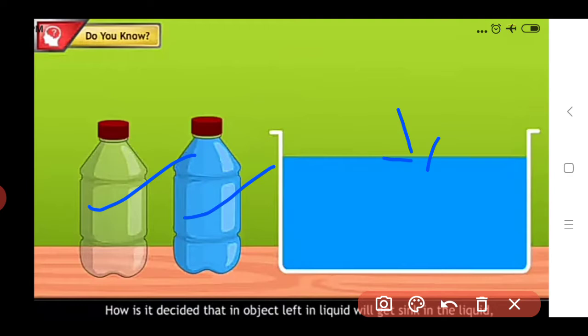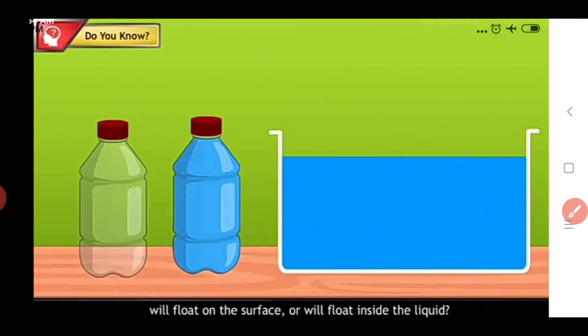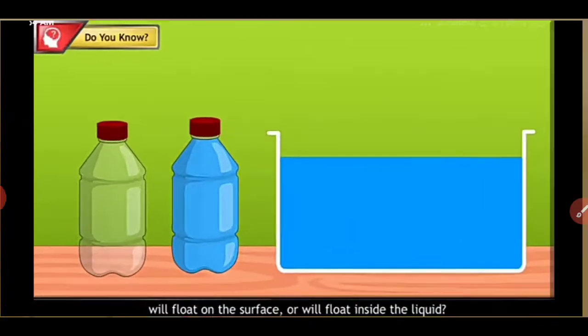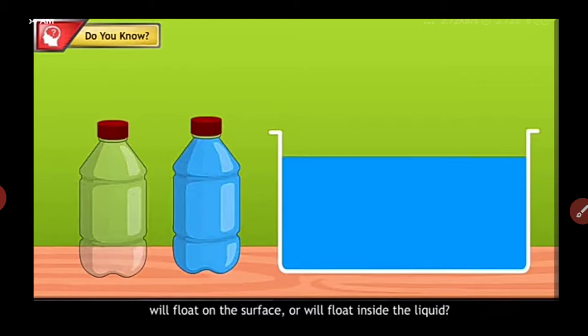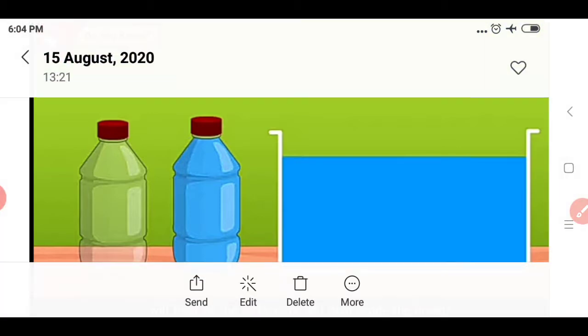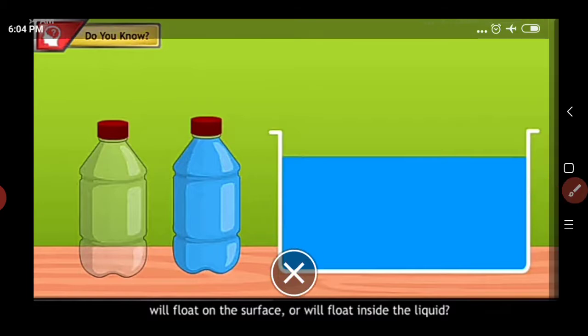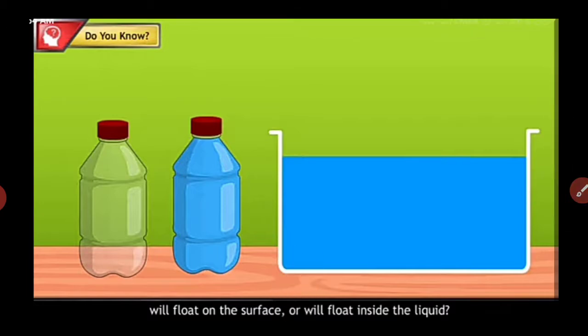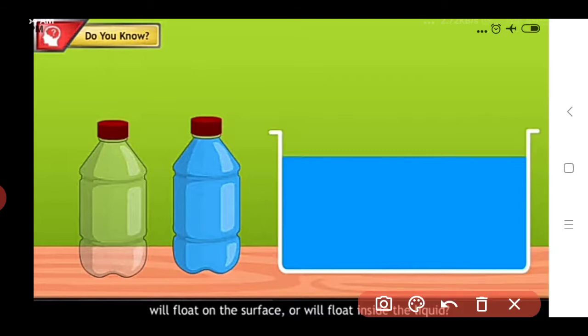Either it will sink inside the liquid like that, or it will float on the surface of the water like that, or it will float inside the water. So how can we identify all these three conditions?